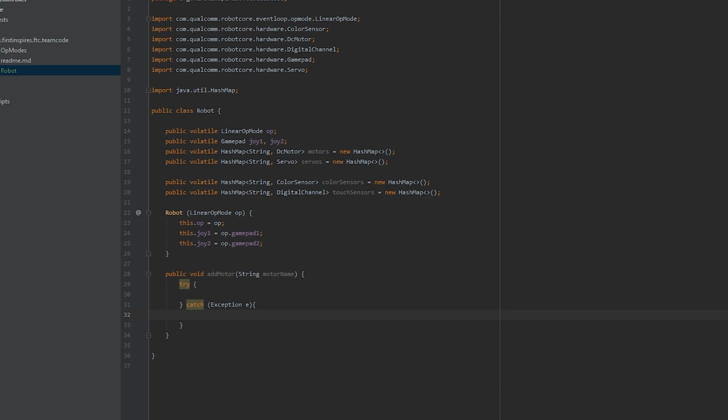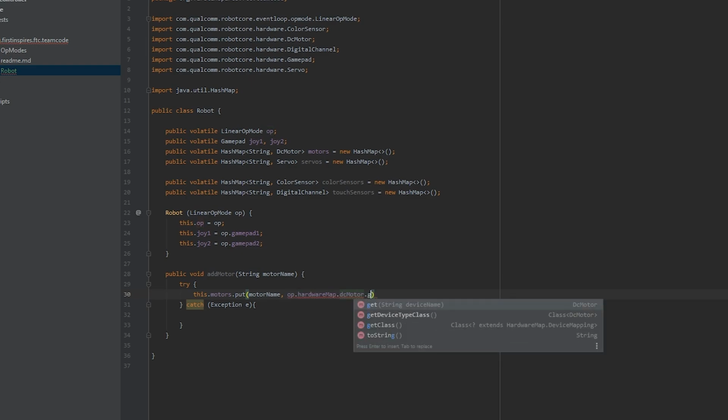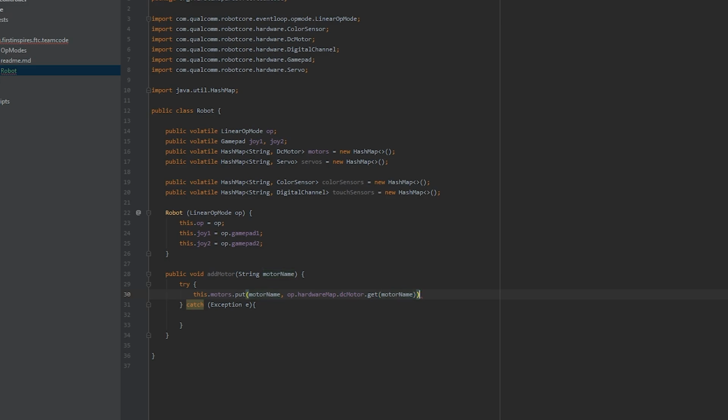Now, inside of the try block, write out this.motors.put(motorName, op.hardwareMap.dcMotor.get(motorName)). This is adding the motor to the list.